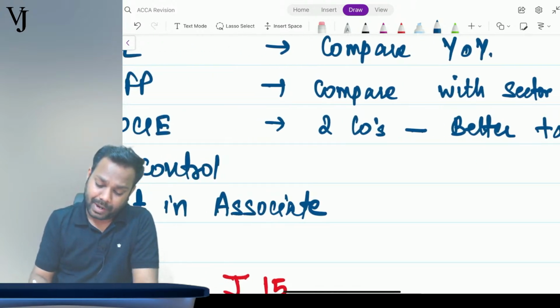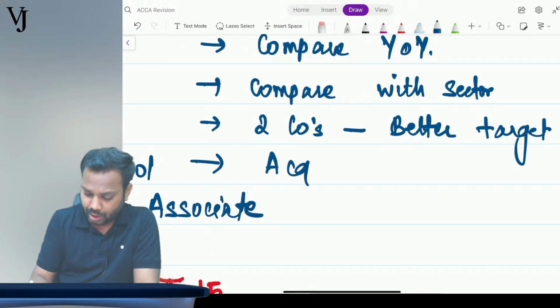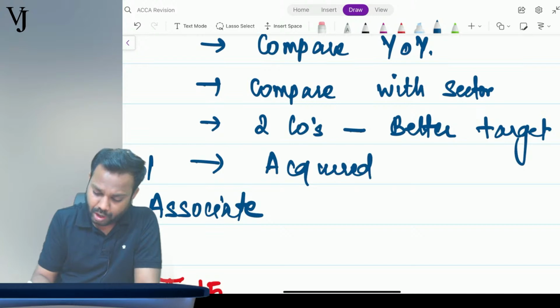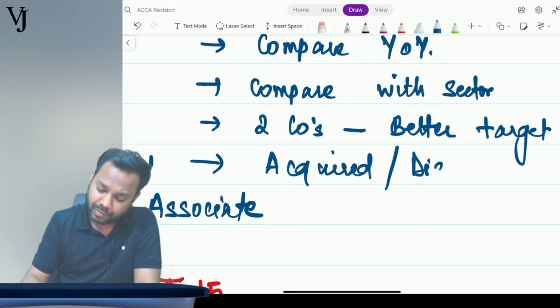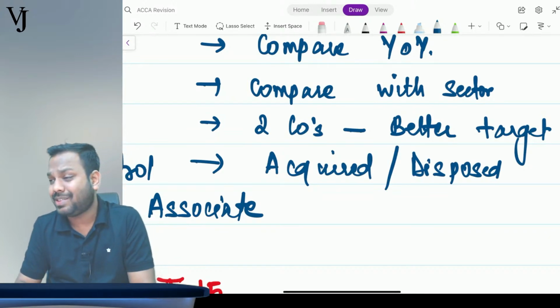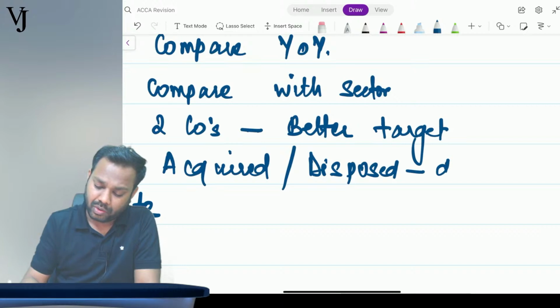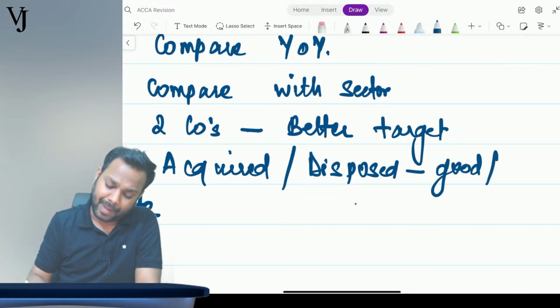Now further, they might ask that I have acquired or disposed of a company during the current year. So was this decision a good decision or a bad decision?